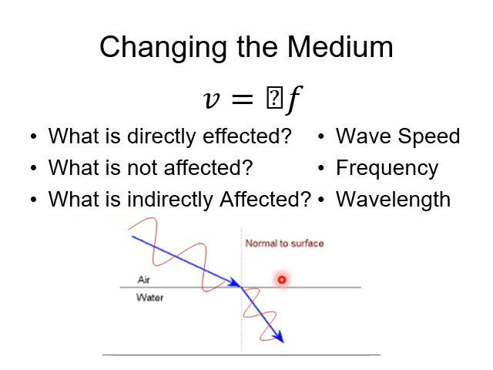This is an example where light is shined from air into water, and that will slow the light down. As a result, the wavelength gets shorter and squunches together. This is very similar to cars on a freeway. When the cars are flowing fast, there's a lot of space between the cars, but as traffic kicks in and it starts going a little bit slower, that space between them gets smaller and smaller. It's the same thing with waves. These bumps start squishing closer and closer together.